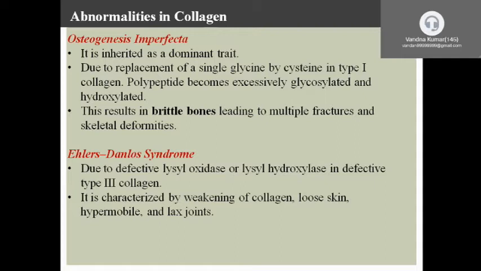Due to the replacement of a single amino acid, glycine replaced by cysteine in type 1 collagen, the polypeptides become excessively glycosylated and hydroxylated. This results in brittle bones leading to multiple fractures and skeletal deformities.